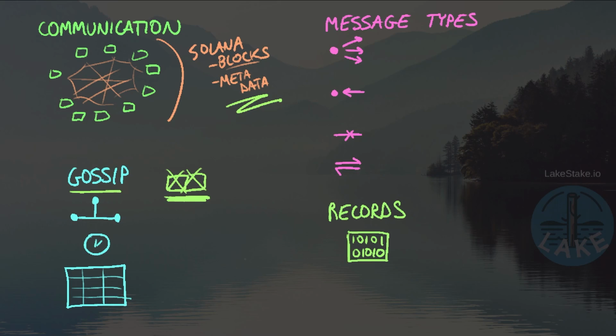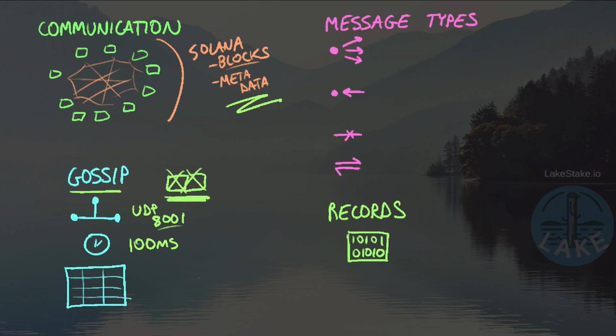Now, all validators are going to participate in GOSSIP. It's going to run on UDP port 8001 by default, although validators can change this. And it's going to run every 100 milliseconds. So about 10 times a second, we're going to be sending a GOSSIP message from our validator to the rest of the network.